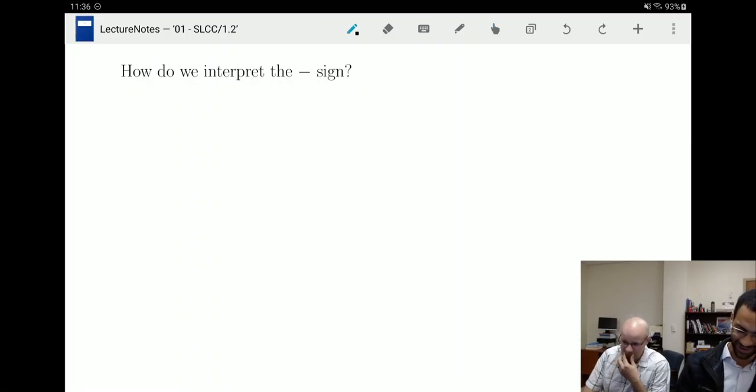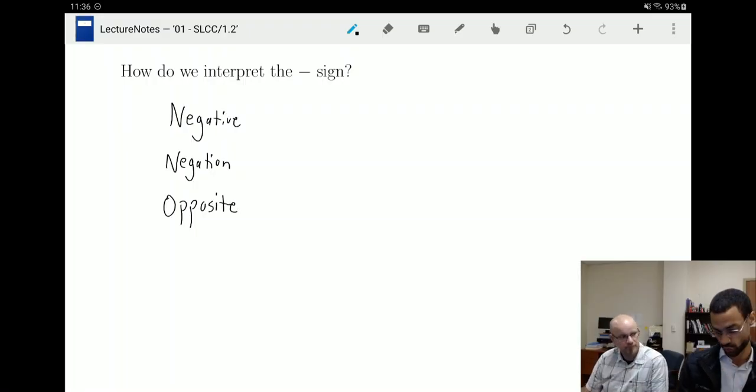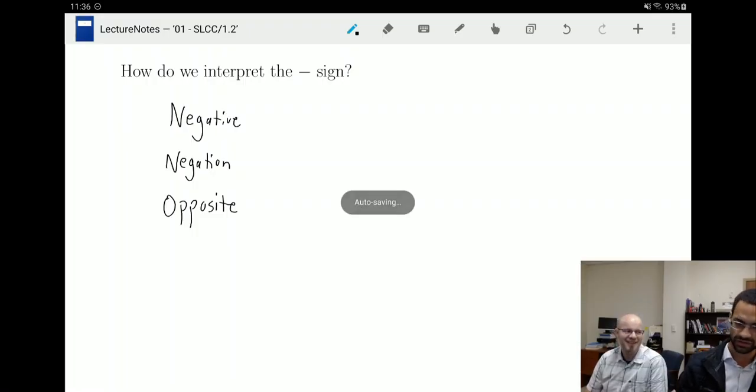Right? So how do we interpret the negative sign? There are different ways to think about it that help us work through our problems and navigate. Of course, we all know negative, right? I like to think of negation and opposite. So negative, negation, and opposite. If you consider those words, you will see that navigating through the problems is a little bit easier, at least thinking through what the problems are saying.